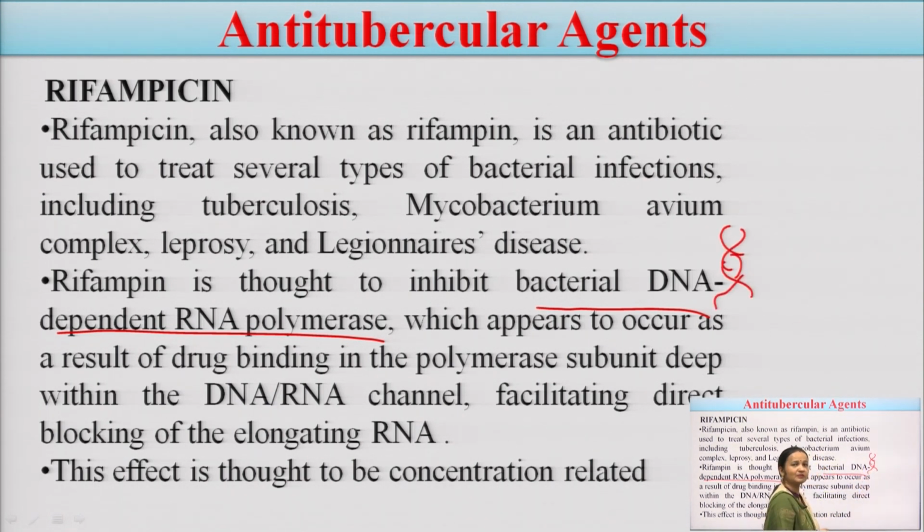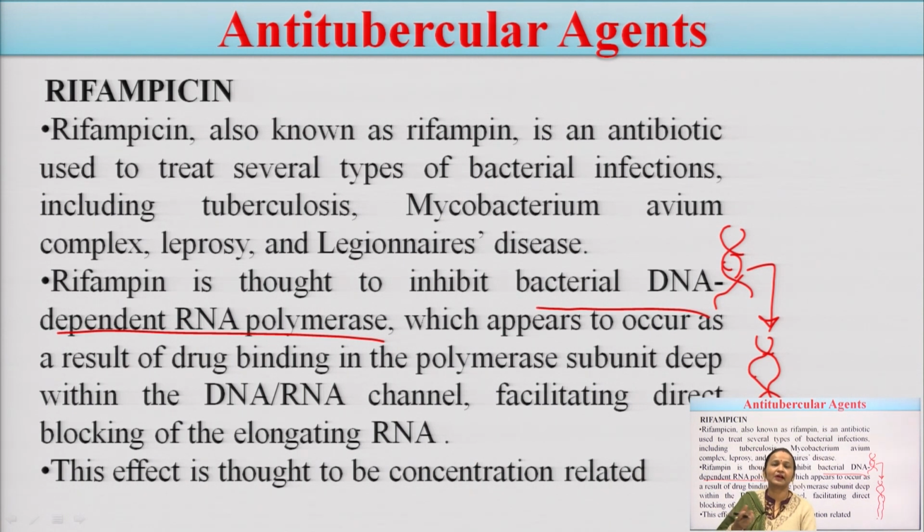What is this polymerase doing? You can see here it is causing the supercoiling.